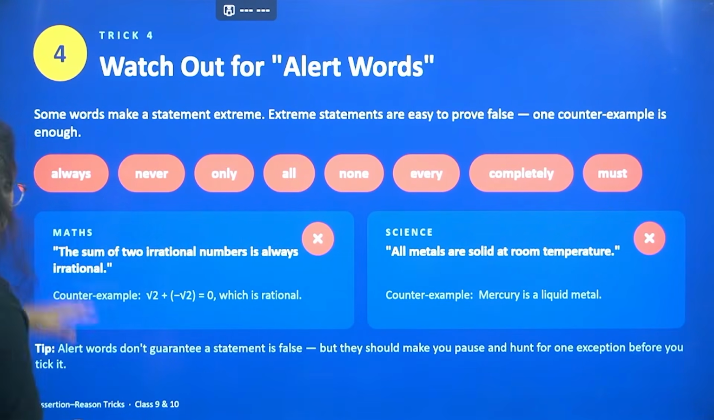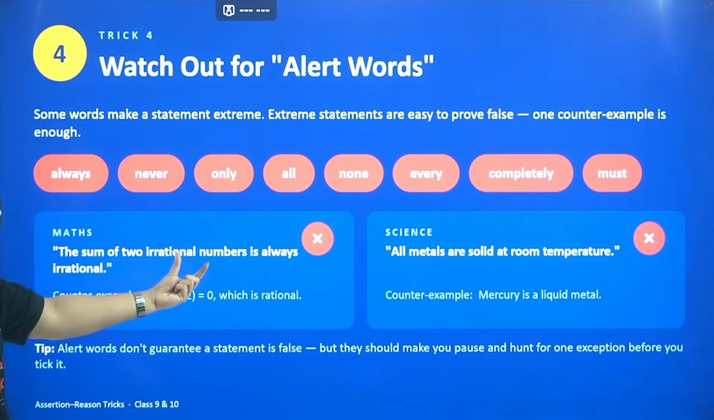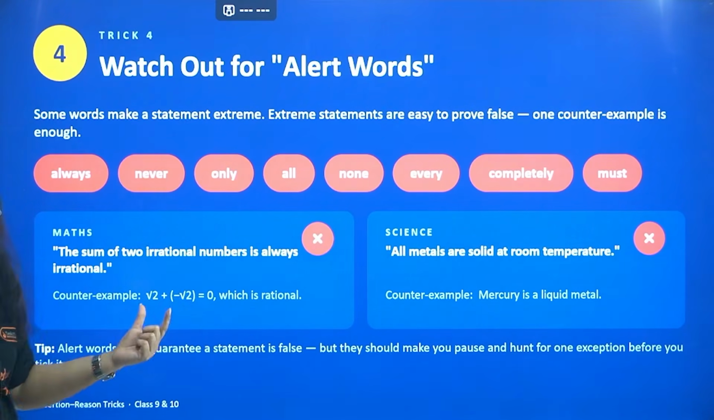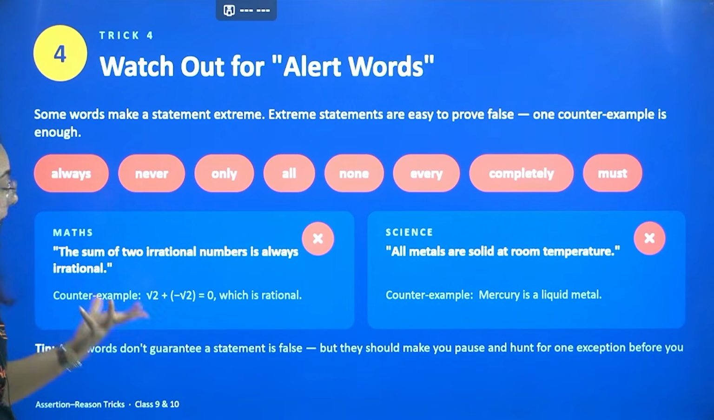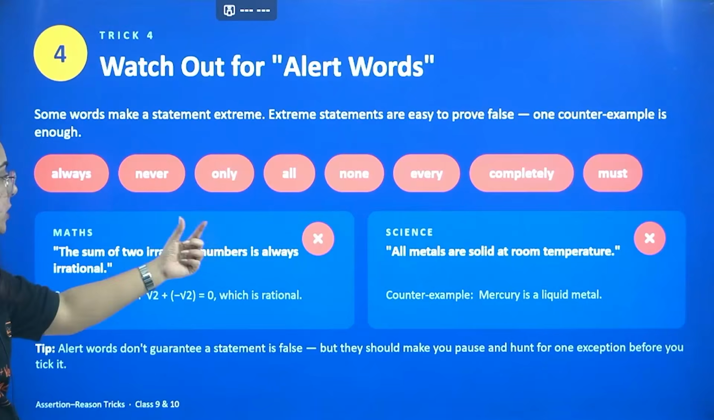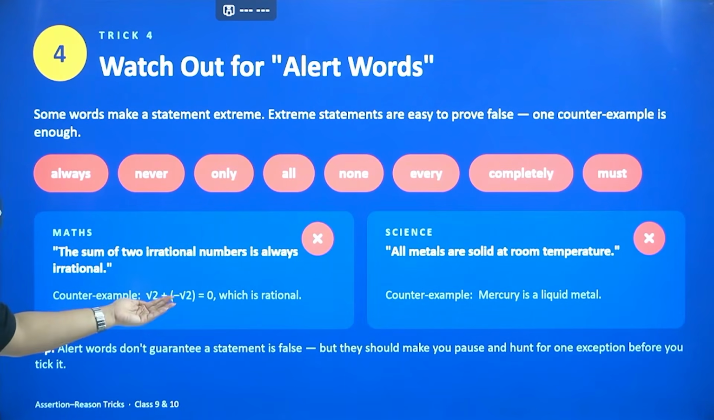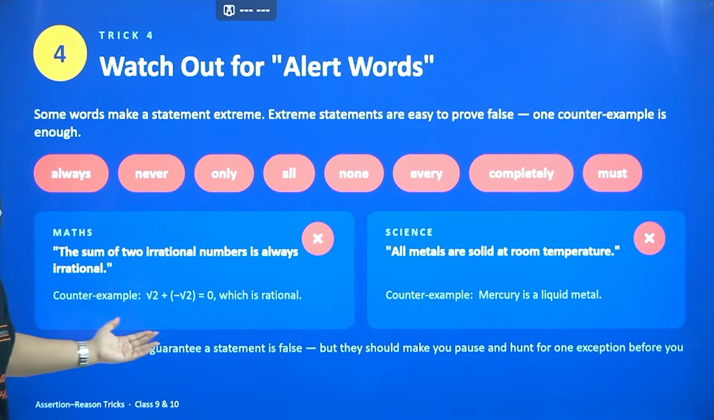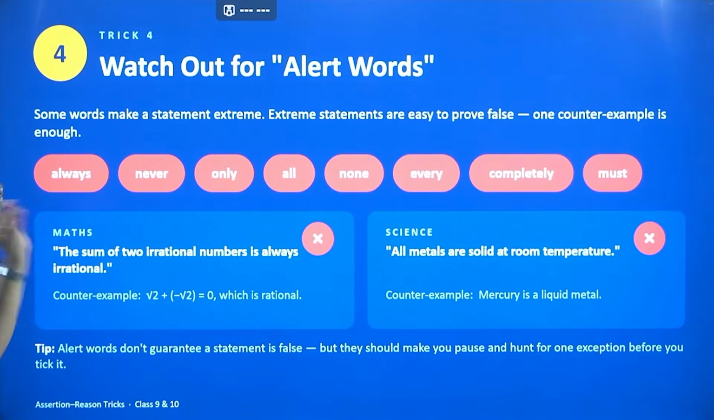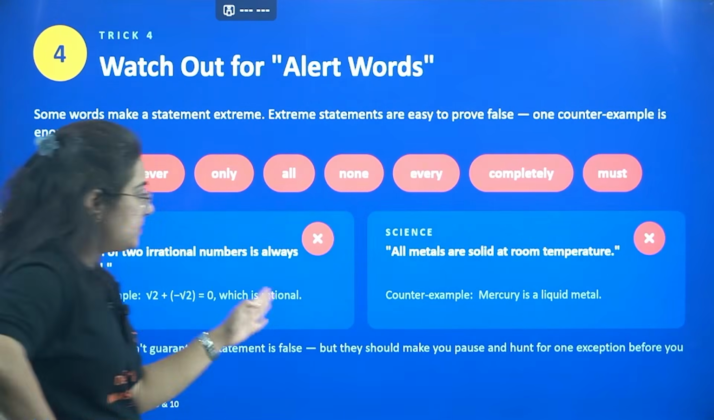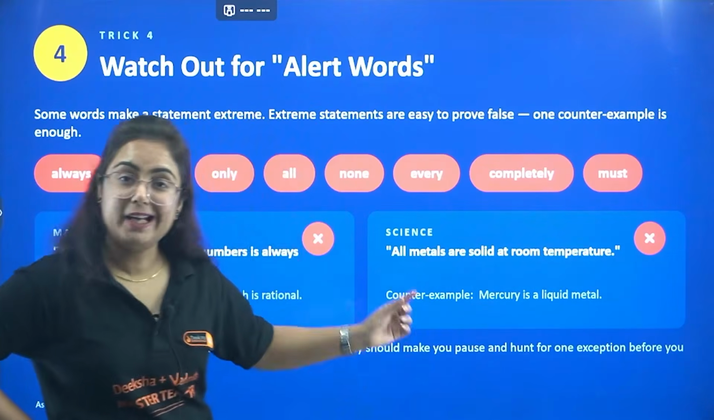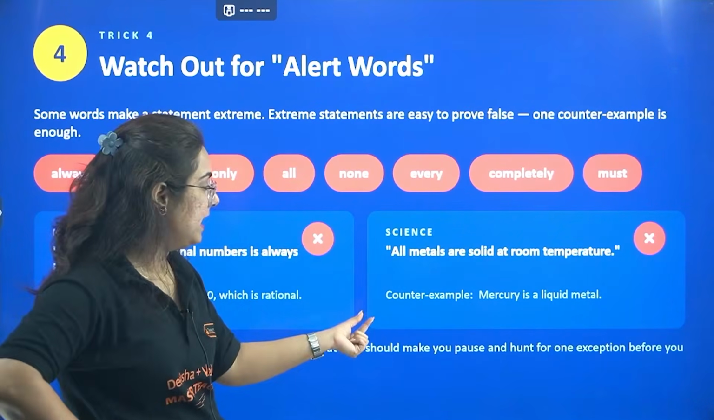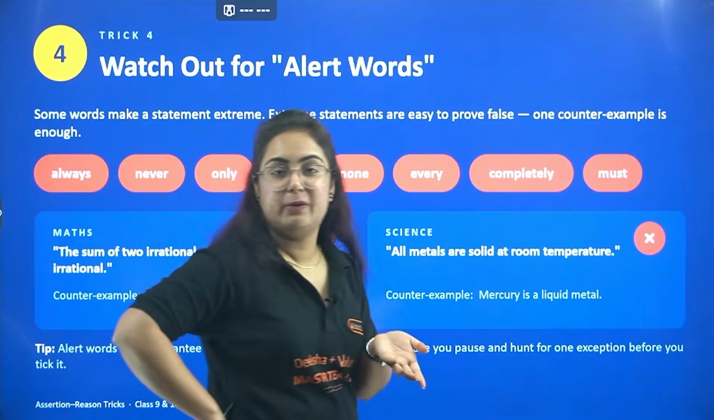Let's try some examples. The sum of two irrational numbers is always irrational. Don't you think this always is a trap? What is the trap here? The sum of two irrational numbers can actually be rational, and hence the statement is proved wrong. Next, all metals are solid at room temperature. The word all is a trap here. We know that mercury is in liquid form.